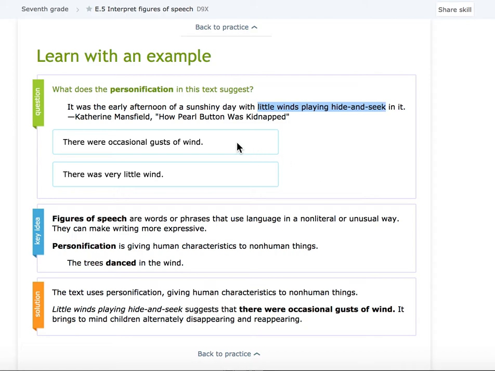There were occasional gusts of wind, or there were very little wind. Well, if it's playing hide and seek, it was there sometimes and then it was hiding other times. Sometimes there and sometimes not there is kind of similar to the word occasional. I think that's the right answer. In the solution, personification was little winds playing hide and seek. We got that right. It suggests that there were occasional gusts of wind. It brings to mind children disappearing and reappearing, which means the wind was there sometimes and not other times.